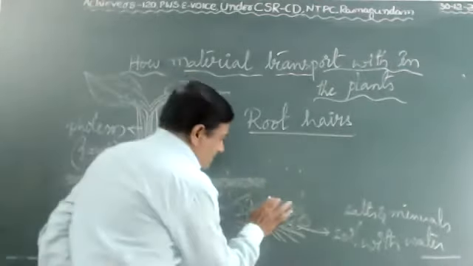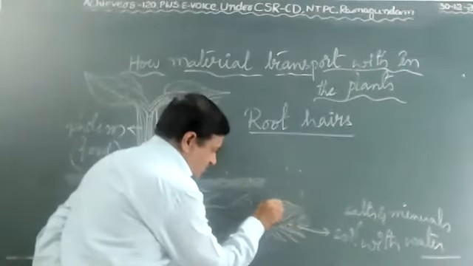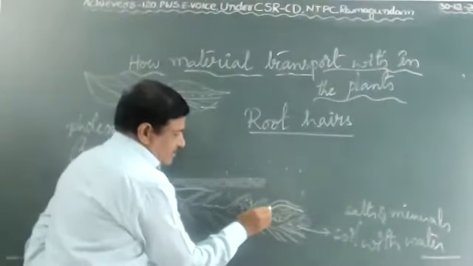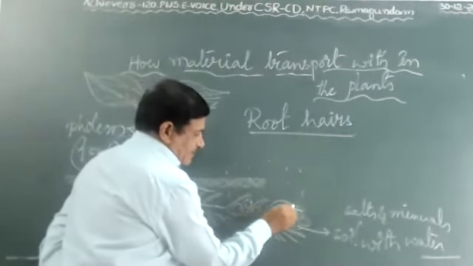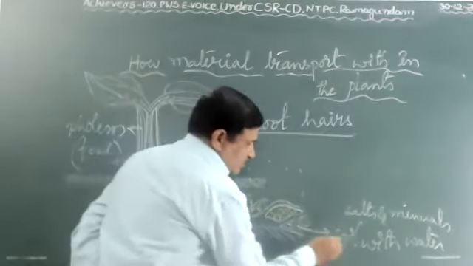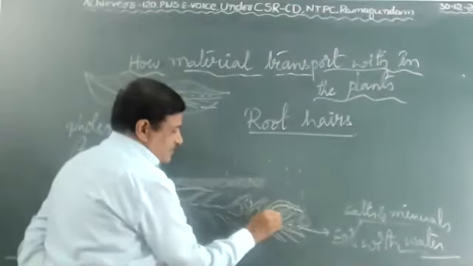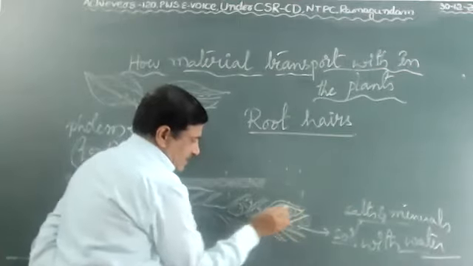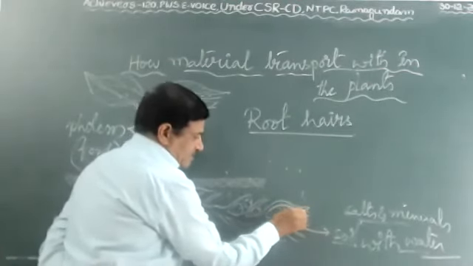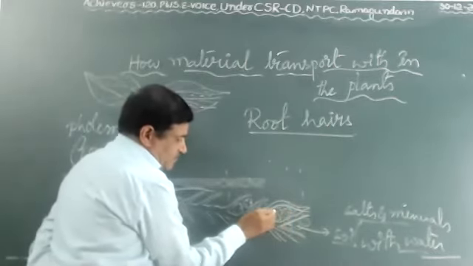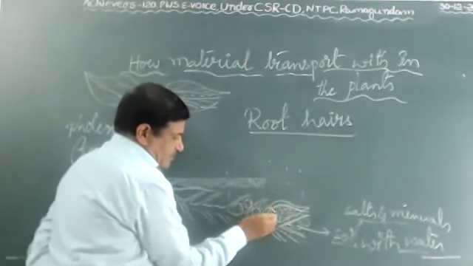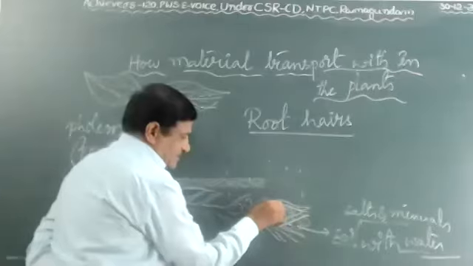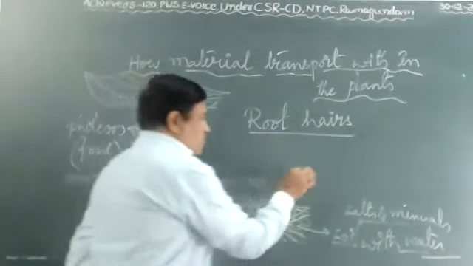Here is a small piece of information you studied in 9th class. Here in the soil, pressure is less, and many minerals and water are present. In the root, pressure is more. Then what happened? At the root ends, pressure develops. With this pressure, water, salts and minerals enter by diffusion, especially osmosis.